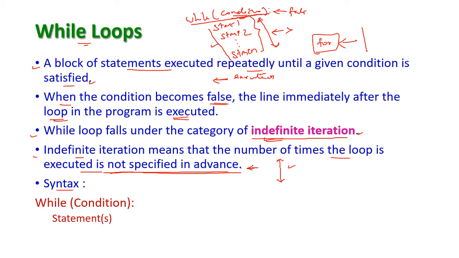Now let us see the syntax for the while loop. The syntax is while followed by condition, colon, then a list of statements. After the colon, it will leave some space. Here statement 1, statement 2, that will go up to statement n.